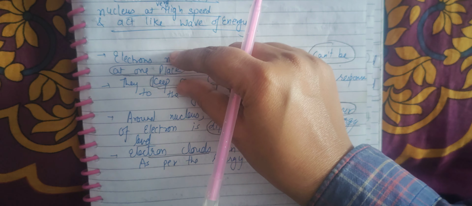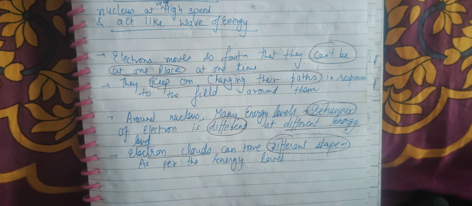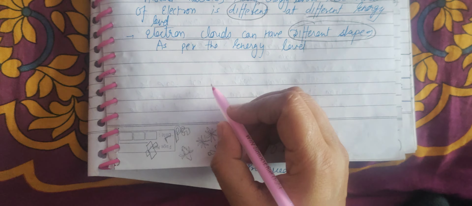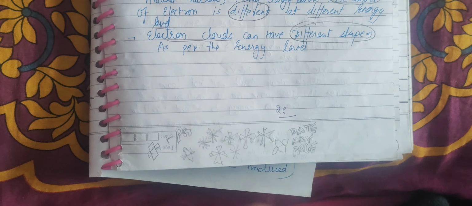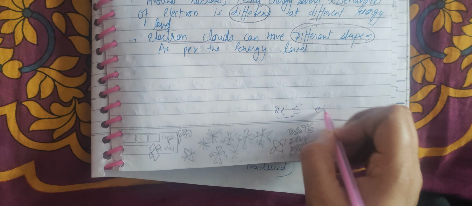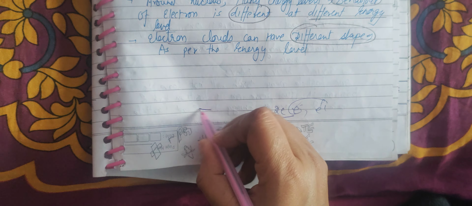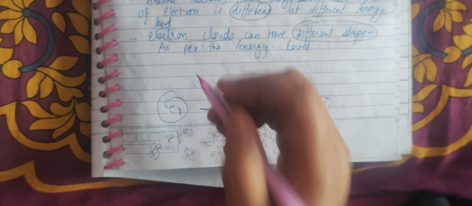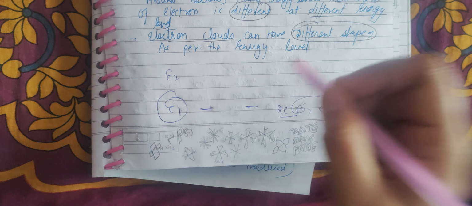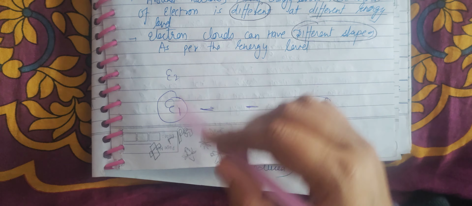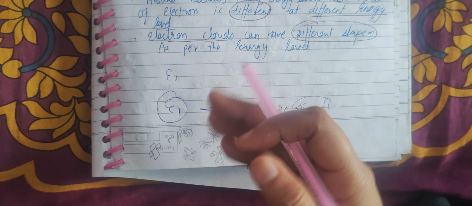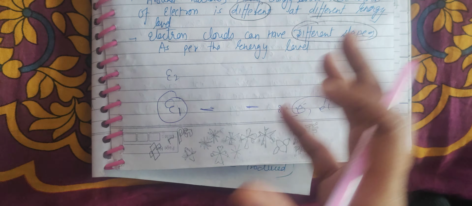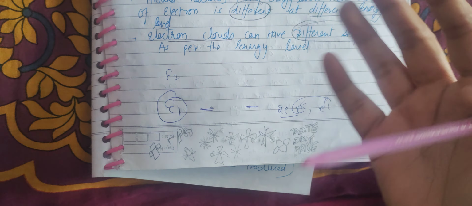What happens when electrons have lower energy? Suppose two electrons are there, electron number 1 and electron number 2, present in E1. E1 means the lower energy level. When they start moving, they gain energy.